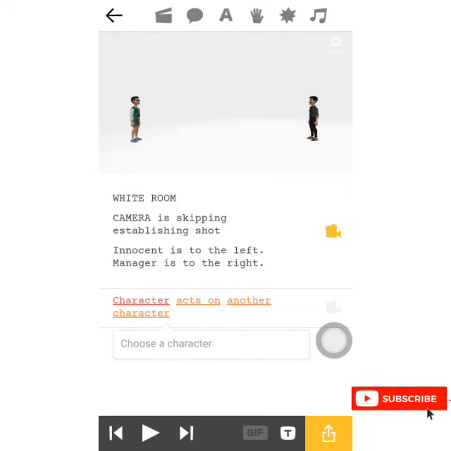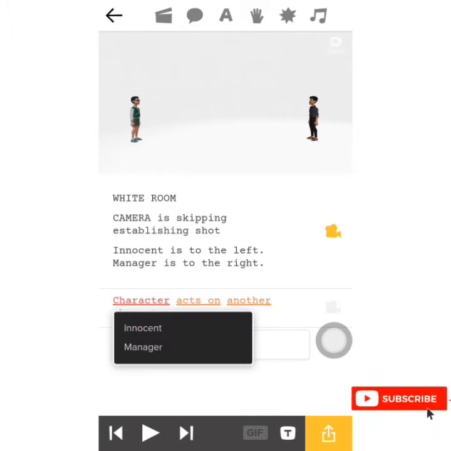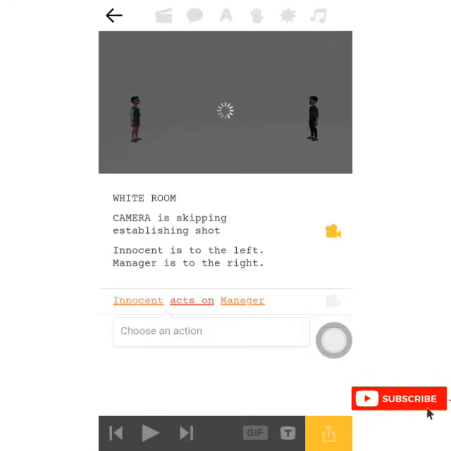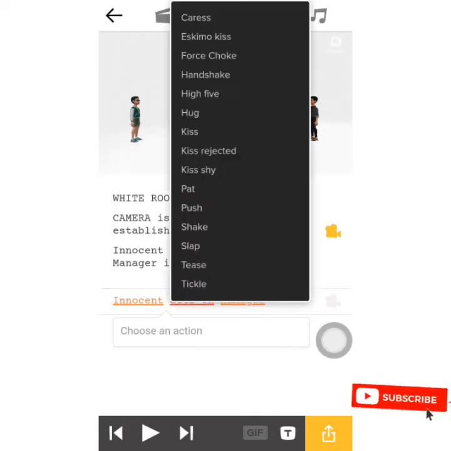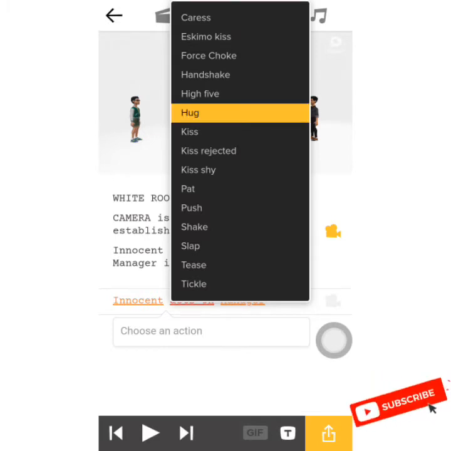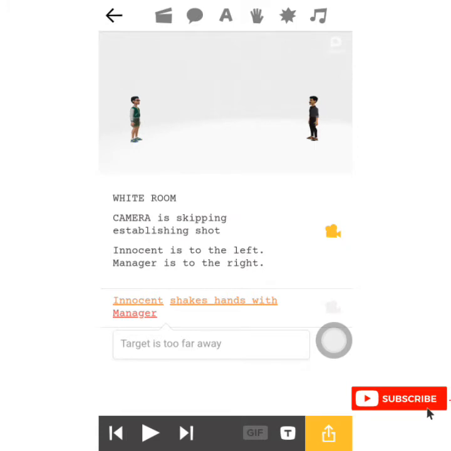Which character do you want to act? You click on the character and choose the character that will act. Let us use Innocent, and you see Innocent acts on Manager. So what is the action? You click on acts on, and you choose the action. You can see actions here: caress, hug, kiss, pat, push. All of these are the actions that you can use. Let us use handshake. Click on the play button.